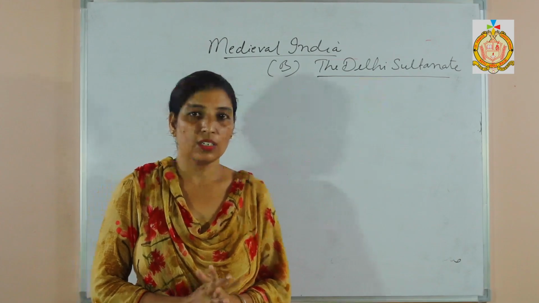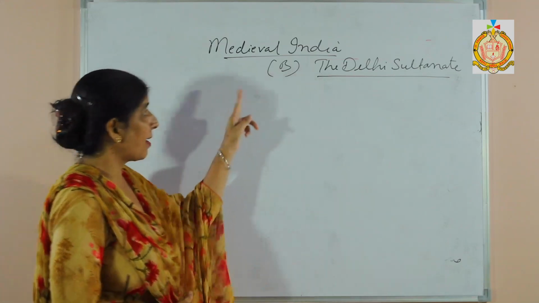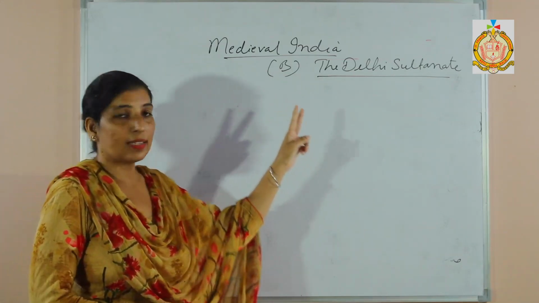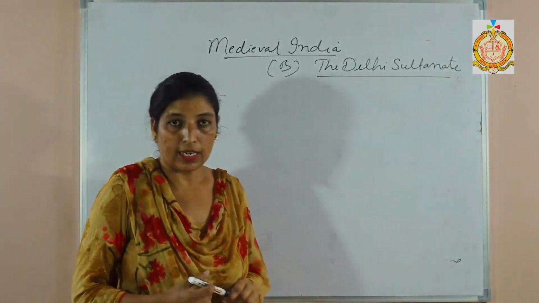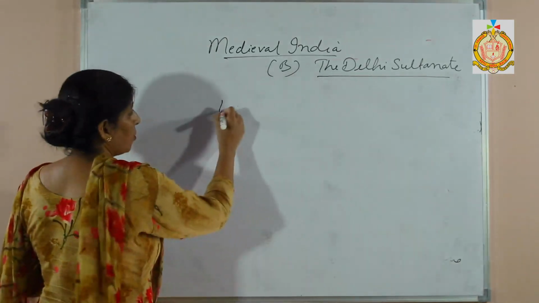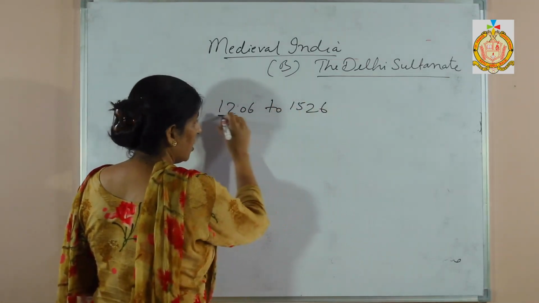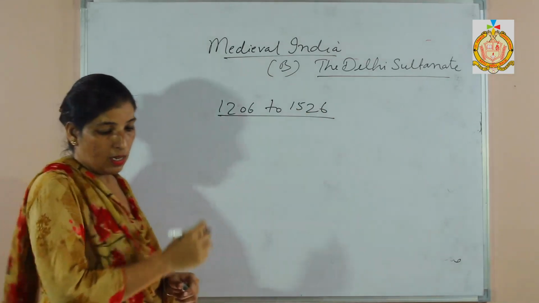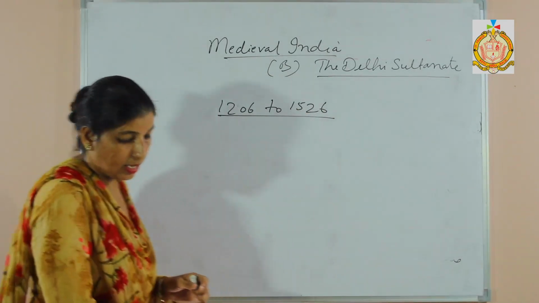Good morning students. Today we are going to cover the next topic of your syllabus, that is medieval India B part, Delhi Sultanate. So in this chapter we will learn about the Delhi Sultanate, that is the period between 1206 to 1526. During this period, mainly 5 dynasties ruled from Delhi.